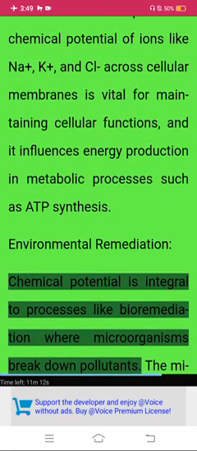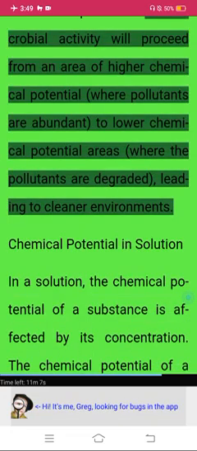Environmental remediation. Chemical potential is integral to processes like bioremediation, where microorganisms break down pollutants. The microbial activity will proceed from an area of higher chemical potential, where pollutants are abundant, to lower chemical potential areas where the pollutants are degraded, leading to cleaner environments.